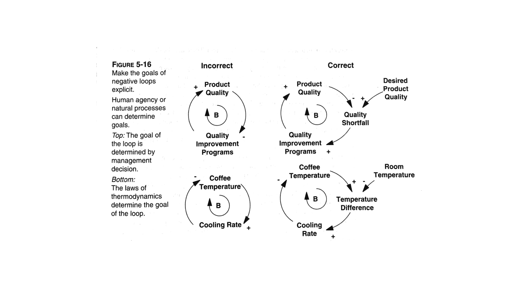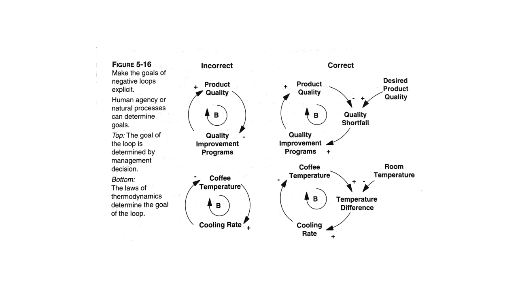I mean, it's a balancing loop, but product quality going down doesn't directly lead to quality improvement programs. Similarly, the coffee temperature and the cooling rate are not directly related.